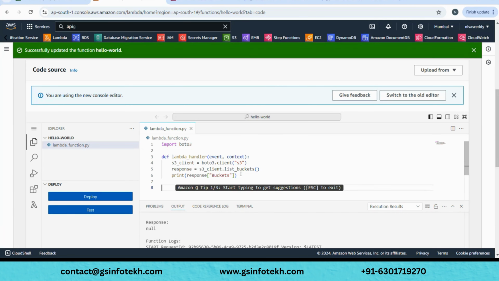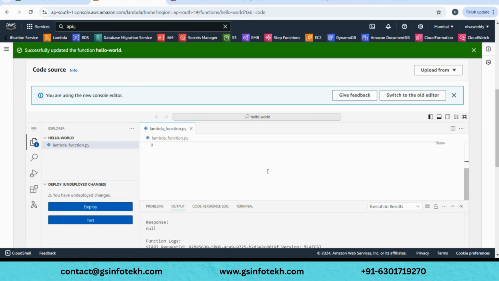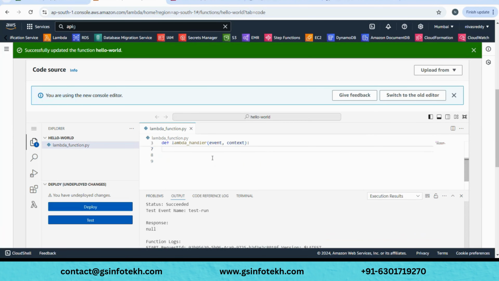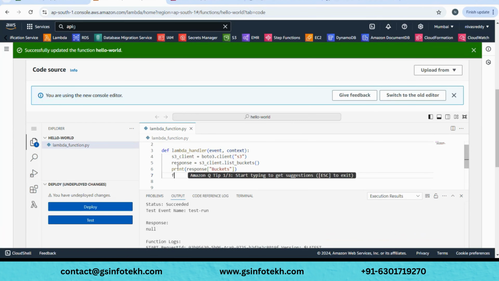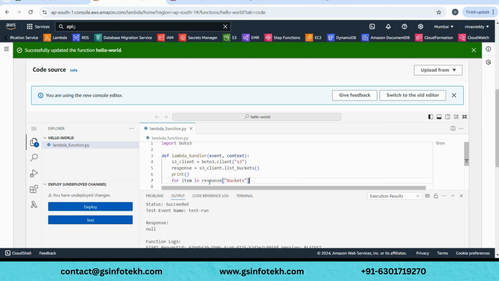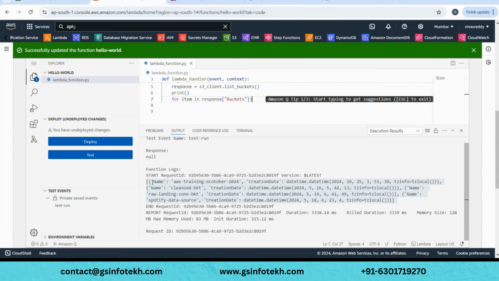So in Python, how do we format all this? You know that this is a list, a list of all the bucket names. So what we will do is iterate through it. There is something called a for loop: for item in buckets.